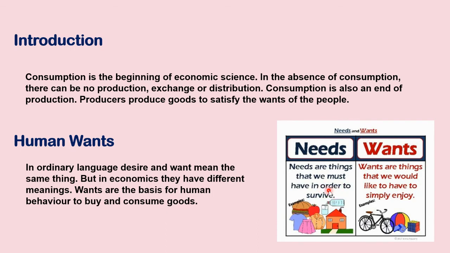Needs are things that we must have in order to survive. So without these, we cannot survive. We need water. We need a house. We need food, clothing. So food, clothing, and shelter. These are called needs, or in economics, they are called necessaries. We saw in the previous chapter the classification of goods: necessaries, comforts, and luxuries.